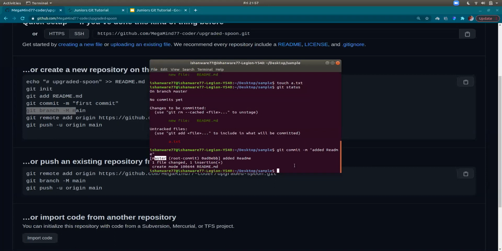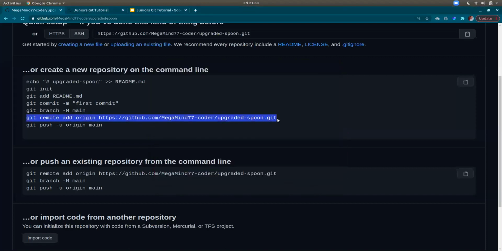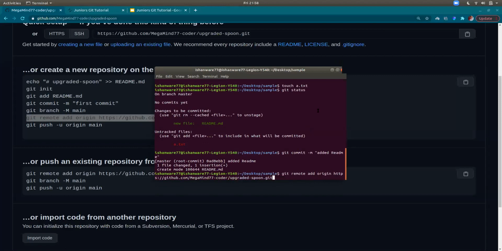So what you need to do now is add an origin. What origin means is that it is basically adding the link to the repository on which you want to push a commit. It's like adding a link between your local Git repository and the one on GitHub. So I'll just copy this, and type git remote add origin, followed by the HTTPS link to the Git repository.